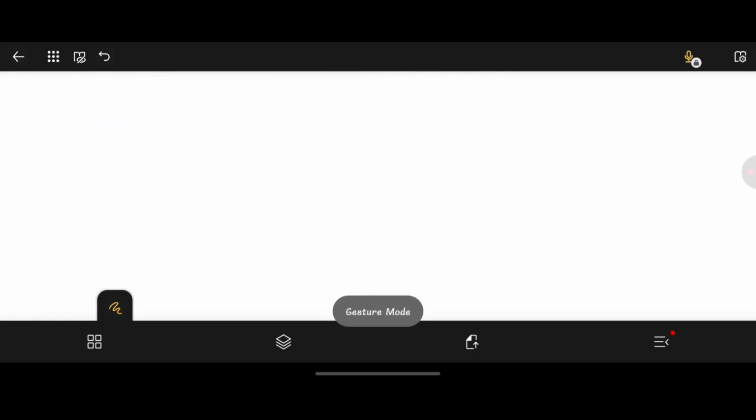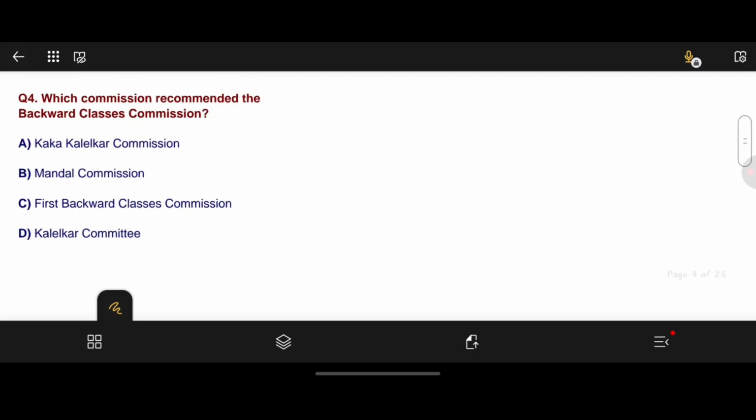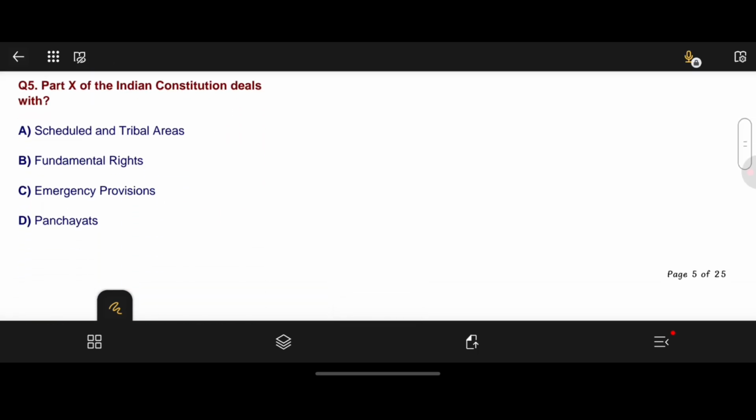Moving to question number 4. Which commission recommended the Backward Classes Commission? Options are A. Kaka Kalekar Commission, B. Mandal Commission, C. First Backward Classes Commission, D. Kalekar Committee. Here option A is the correct answer, Kaka Kalekar Commission.